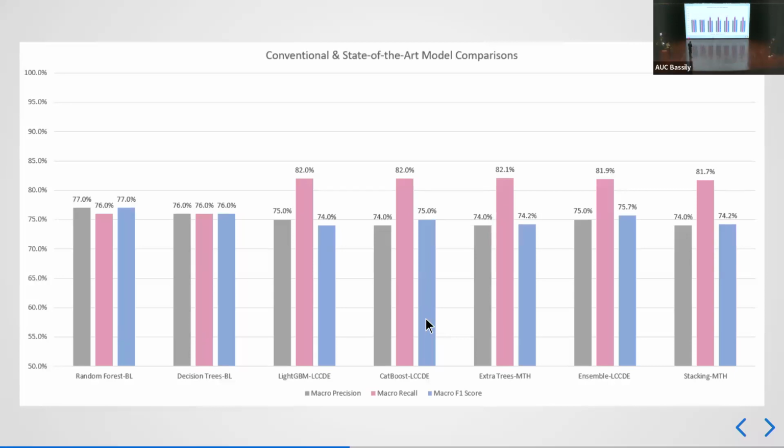We're going to be picking the random forest from the baseline models to compare our proposed models with, and we're going to be picking the ensemble LCCDE, which is a shortcut for the research paper we adopted this model from, to compare our proposed models with. And now Mohammad Elkholy is going to be talking about the deep learning model and why we didn't go with deep learning and went for machine learning models.